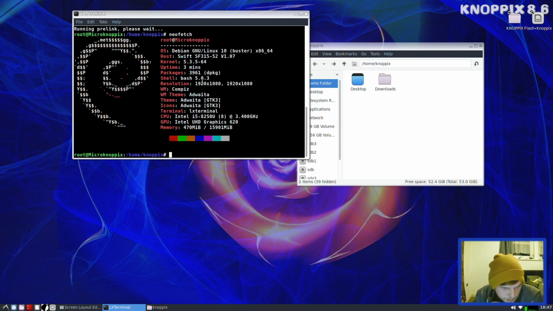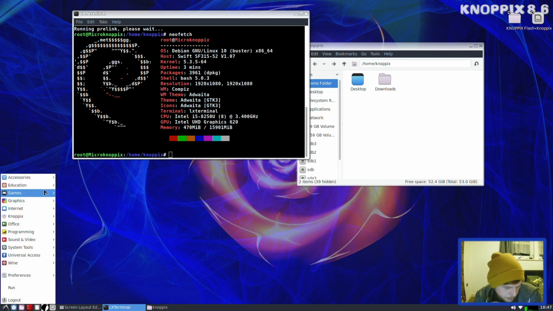So it comes with 3,961 packages. That's quite a lot. Windows Manager is Compiz. I do apologise. Windows Manager theme. It's not picked up that we've changed the themes at all. Okay.